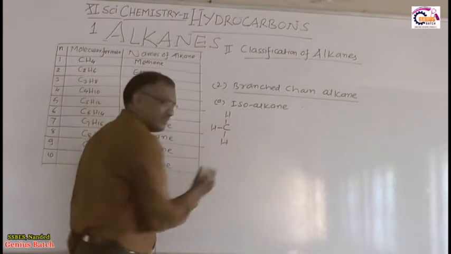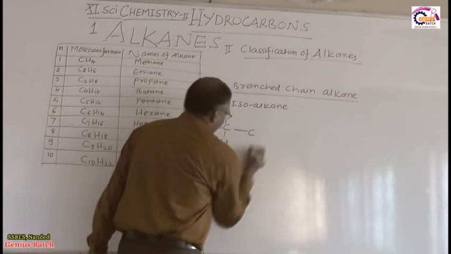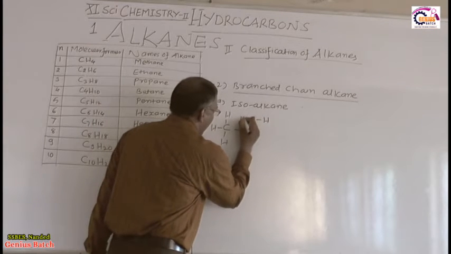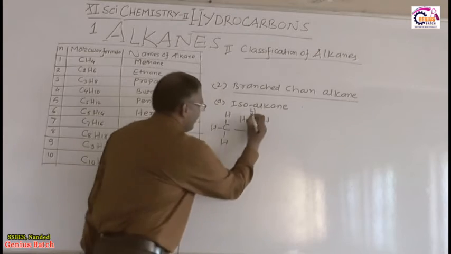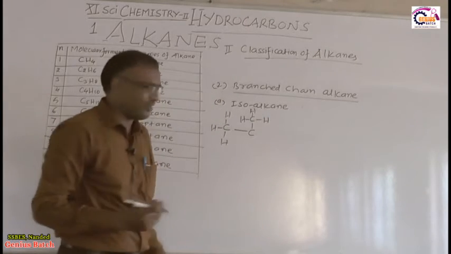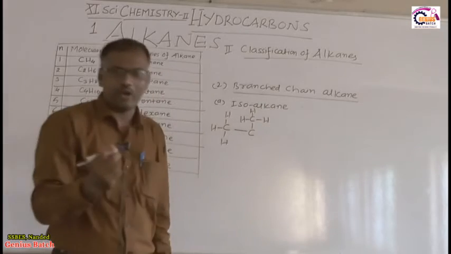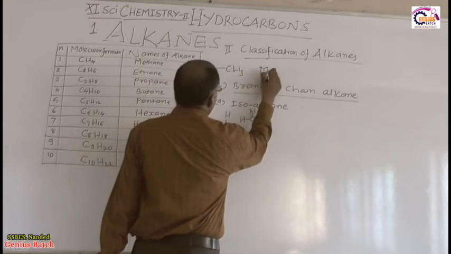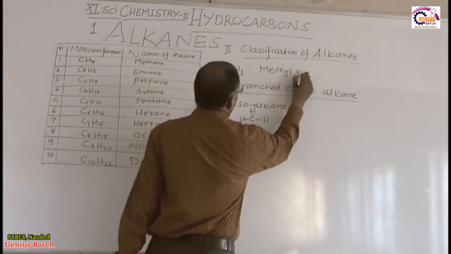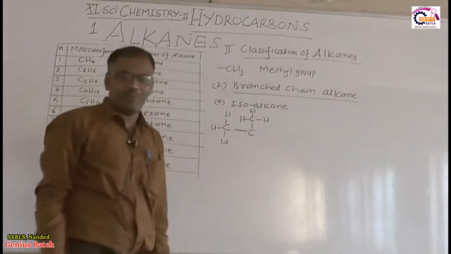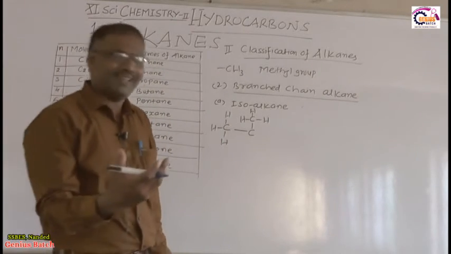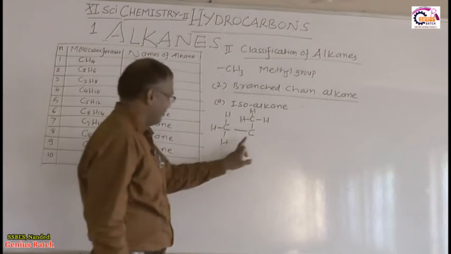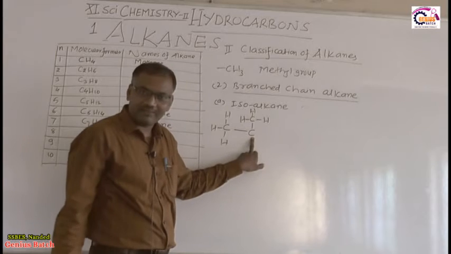So this is the CH3. Then this is the carbon. Here this carbon has one branch, that is the CH3 branch, which is called methyl. So keep in mind, this group is called methyl group. This methyl group I have attached to this carbon atom.